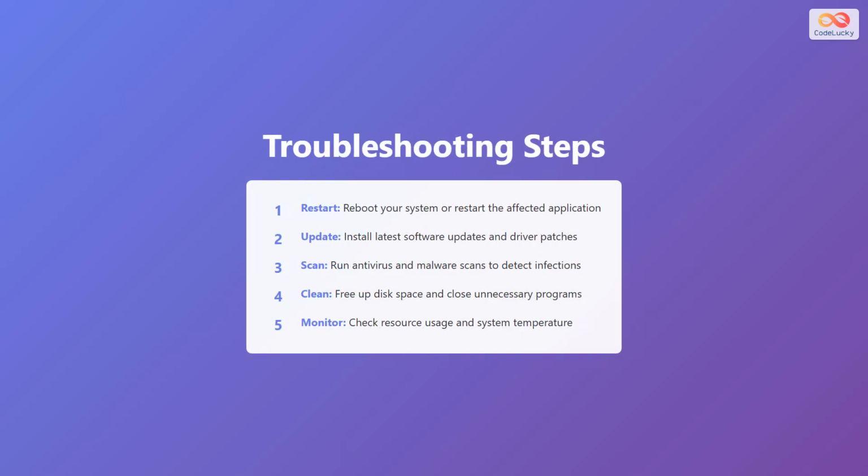If you experience a glitch, follow these troubleshooting steps. First, restart your system or restart the affected application. Second, install latest software updates and driver patches. Third, run antivirus and malware scans to detect infections. Fourth, free up disk space and close unnecessary programs. Finally, check resource usage and system temperature to ensure everything is operating normally. Often, the first step, a simple restart, resolves most glitches.